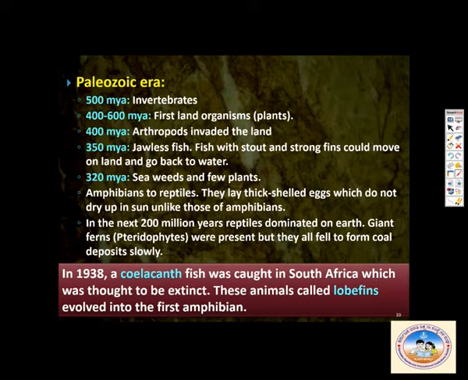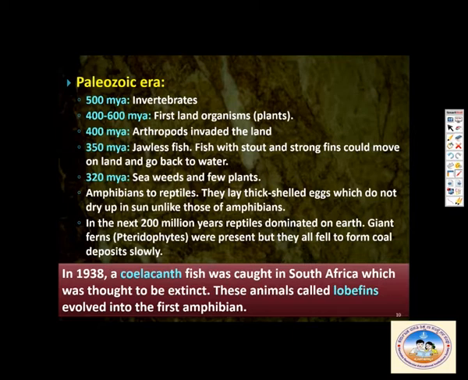Then 350 million years ago, jawless fish, fish with stout and strong fins, could move on land and go back to water. Then 320 million years ago, seaweeds and a few plants were formed, and amphibians and reptiles came in.